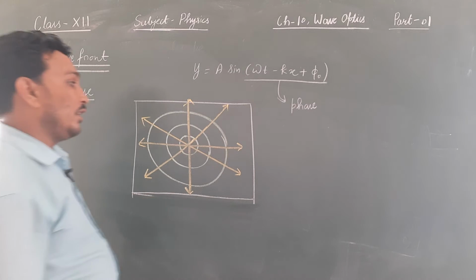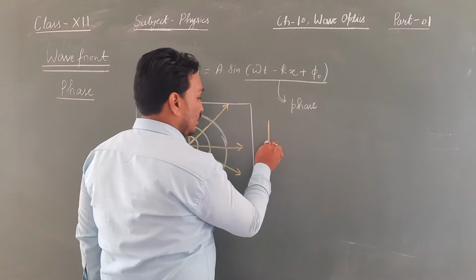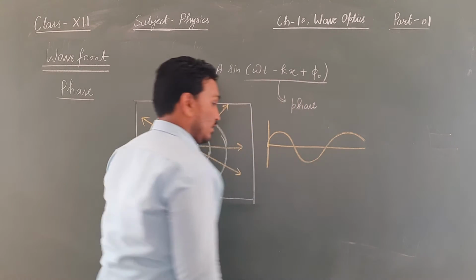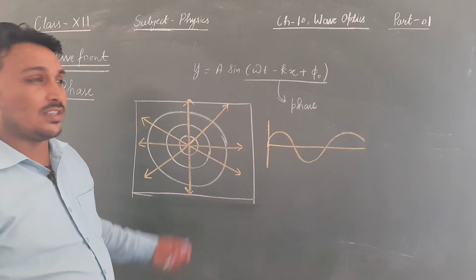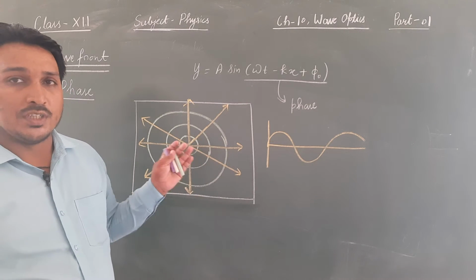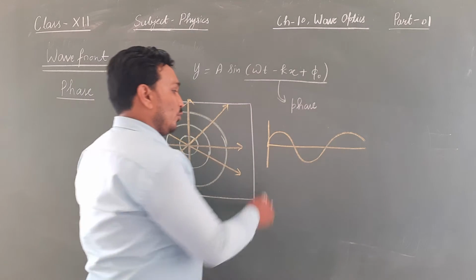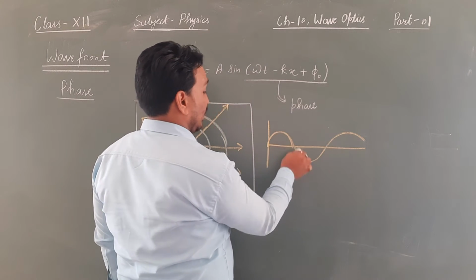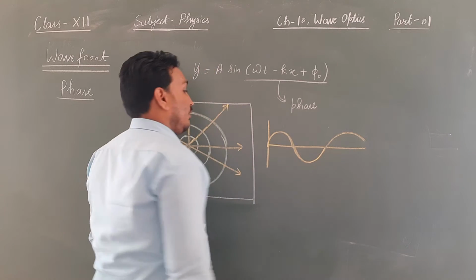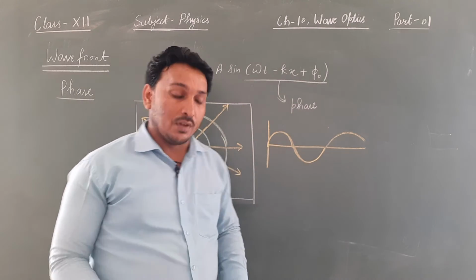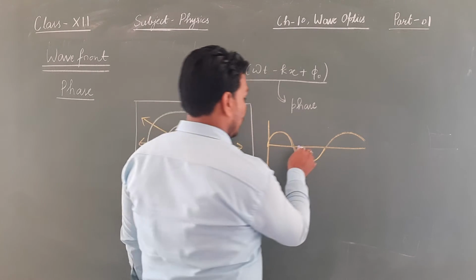And if we look at it sidewise, how does it look? It looks something like this. These are transverse waves, so they travel in the form of crest and trough. This part is called the crest and this part is called the trough. Suppose one particle is there.